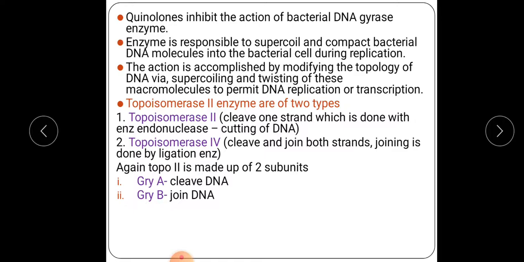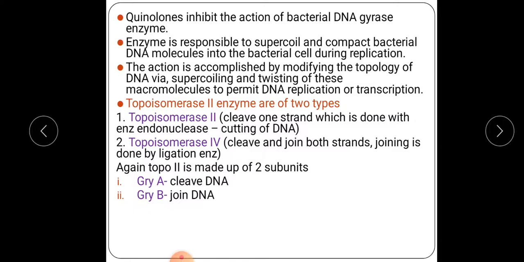This DNA gyrase enzyme is also known as the topoisomerase 2 enzyme. It has another name, topoisomerase 2 enzyme, and it consists of two types, topoisomerase 2 and topoisomerase 4 enzyme. This topoisomerase 2 enzyme can cleave one strand, which is carried out by the enzyme endonuclease. This endonuclease enzyme has the action of cutting DNA. Cleavage means what? Splitting or cutting or separating is known as cleavage.